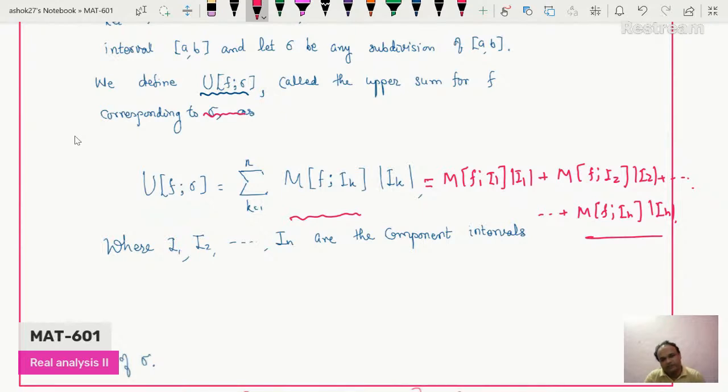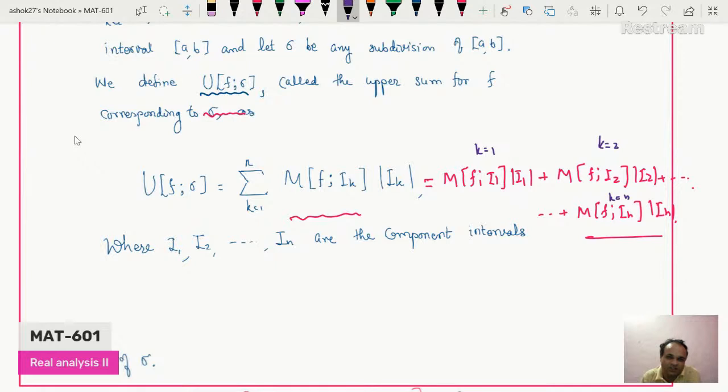If we write this summation term-wise, what is the first term? We put k equal to 1, then k equal to 2, then up to k equal to n. For k equal to 1, it will be the maximum of function f on I1 into the length of I1. For k equal to 2, that is the second term in this summation, it will be the maximum of function f on I2 into the length of I2, plus up to, plus the maximum of f on In into the length of In. So it is a summation of n terms.